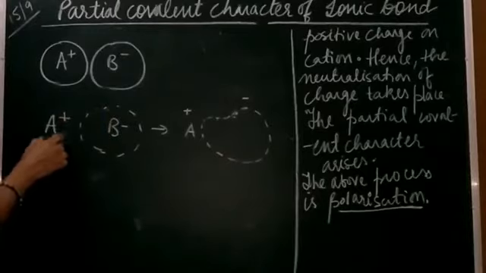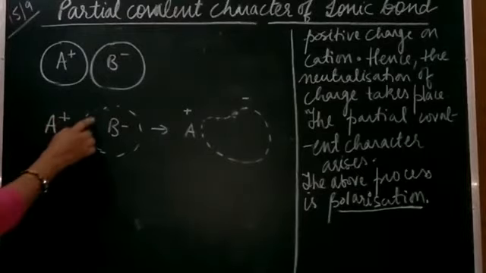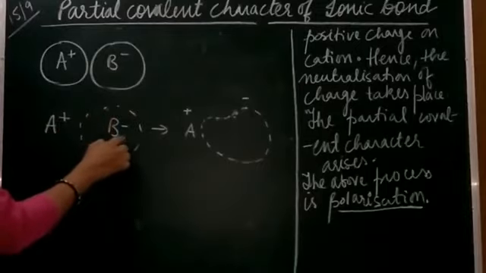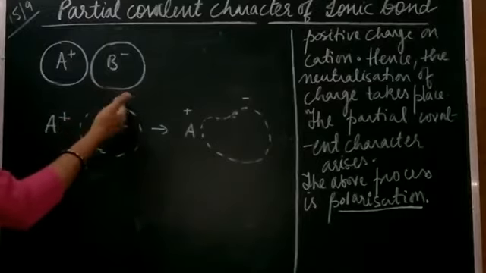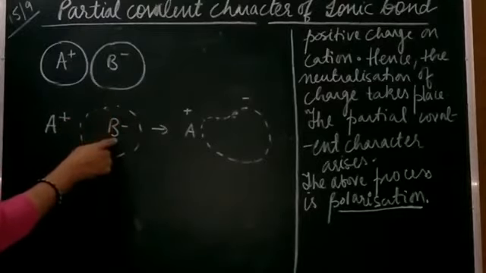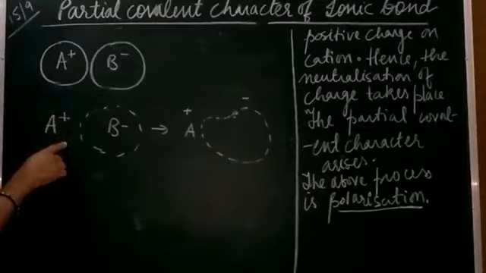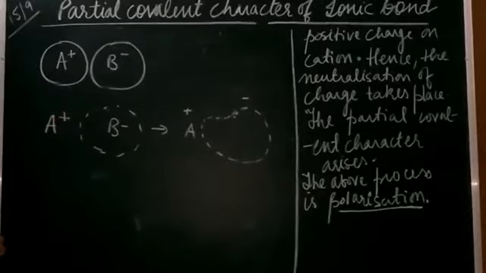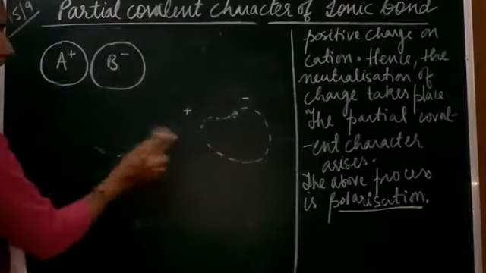So we can say that greater the charge on the cation, greater will be the polarization. Right, students? Similarly, larger is the anion. If the anion is larger in size, its electron cloud will be that much farther away from the nucleus of B. So hence, it will come more under the influence of the cation. So larger the anion, larger will be the distortion of the electron cloud, and hence more partial covalent character will arise.